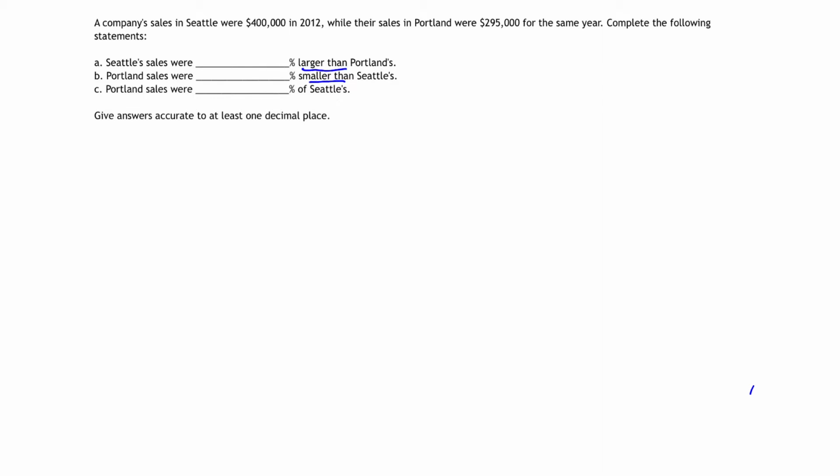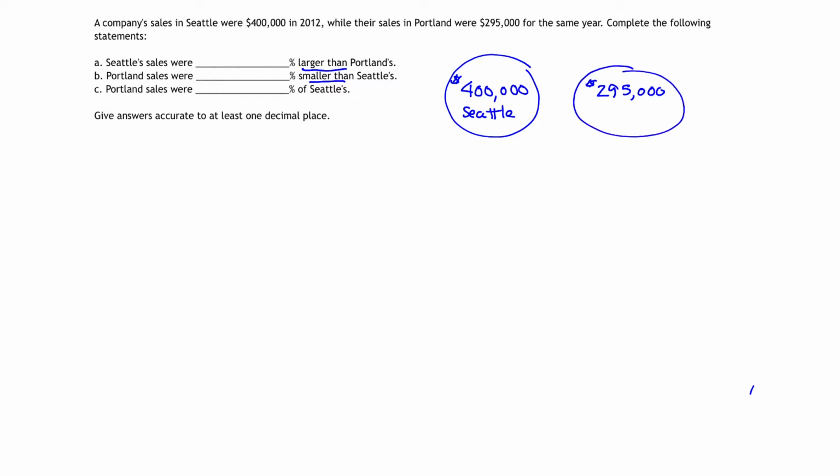I might say that in Seattle, the sales were $400,000. Just draw a little picture just to get the idea of what's going on here. While in Portland, the sales were $295,000. And maybe I'll represent that with a slightly smaller circle. Visualizing this, I see that Seattle's sales is larger than Portland's sales. In fact, we're asked what percentage larger is Seattle's sales than Portland's sales?